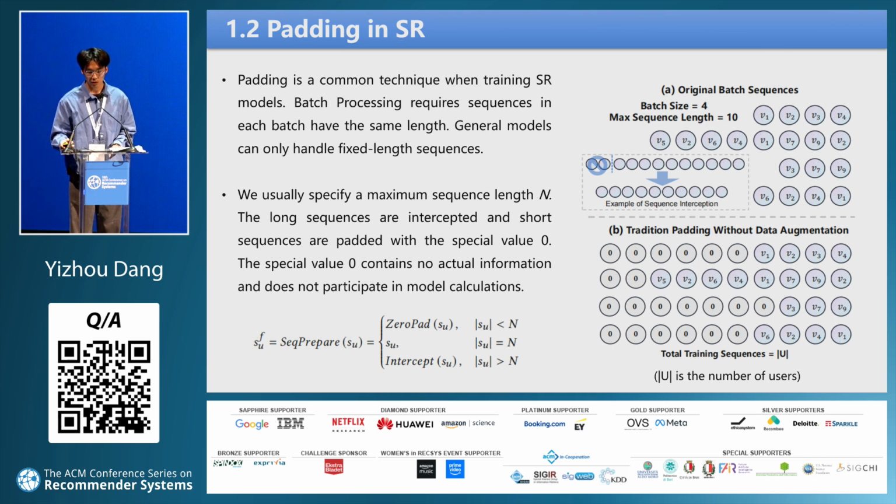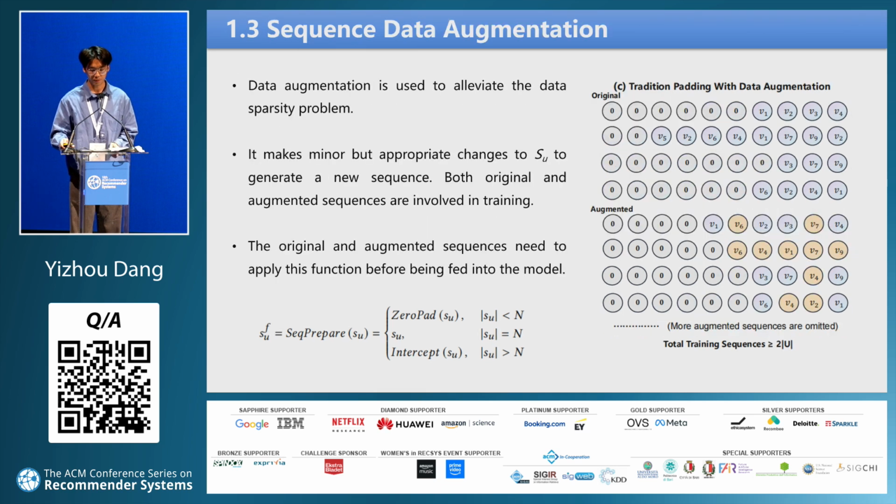Generally, one user corresponds to one sequence, so the total number of sequences participating in training is the number of users U. To alleviate the data sparsity problem, data augmentation is often used to augment the original data to increase the number of sequences involved in model training. It makes linear but appropriate changes to the original sequence to generate a new sequence. Both original and augmented sequences are involved in training.